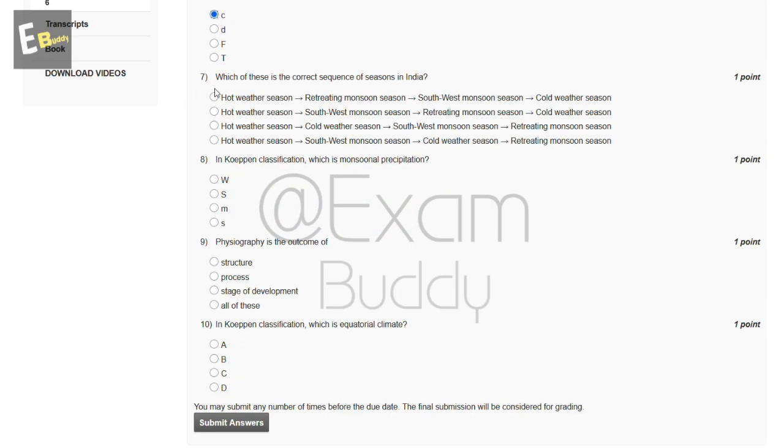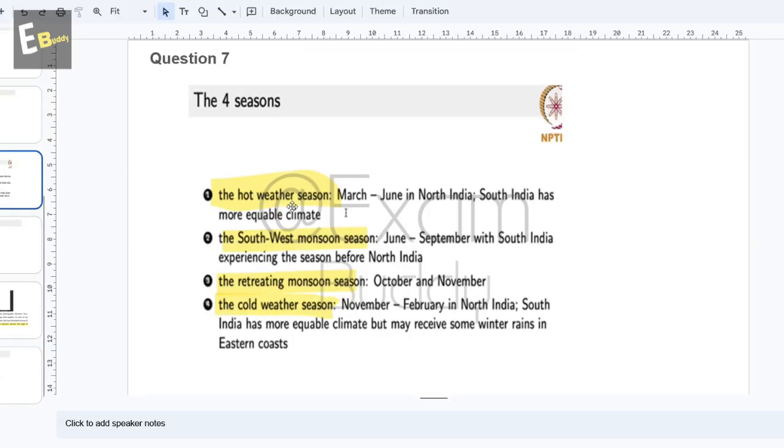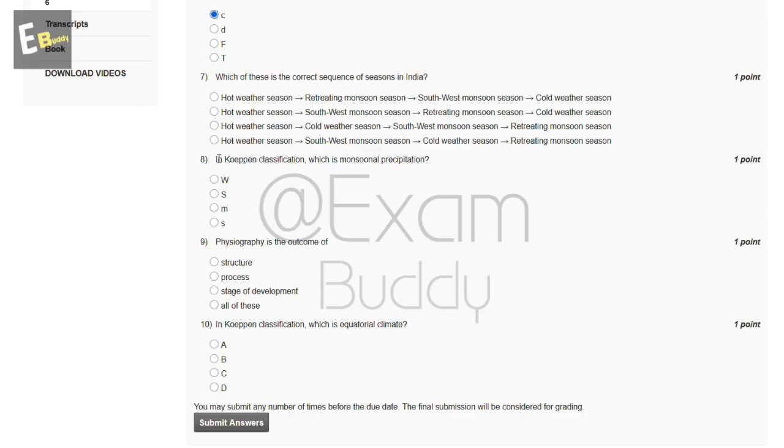Now the seventh question is: which of these is the correct sequence of seasons in India? These are the options, and let's check the answer of our seventh question. Question seventh: the hot weather season, the southwest monsoon season, the retreating monsoon season, the cold weather season. So the answer of our seventh question is B.